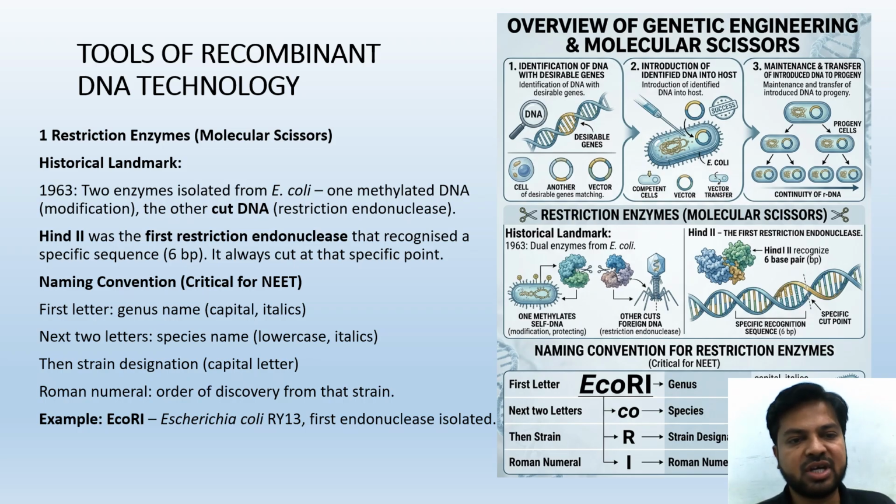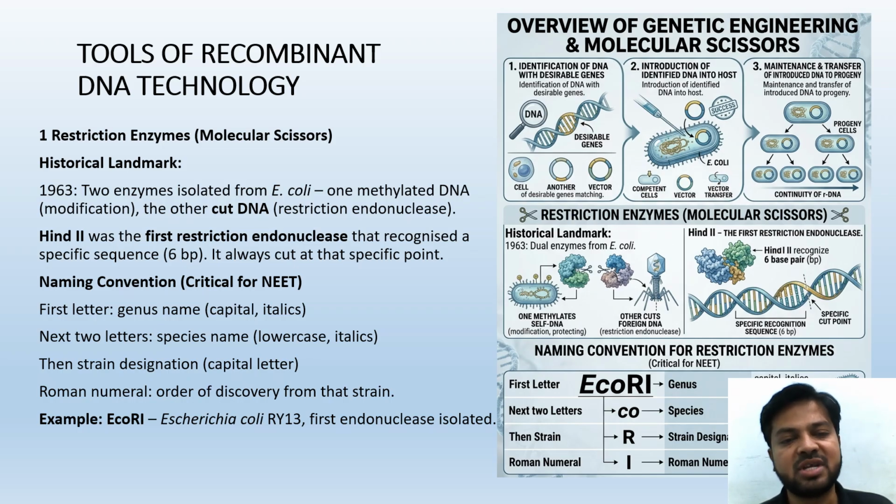Naming convention, critical for NEET, is always important. The first letter is the genus name, capital, in italics. The next two letters are the species name, lowercase, in italics. Remember, the first letter is in italics and the next two are also in italics, but the first letter is the genus name and capital, whereas the next two are lowercase. Then the strain designation is always a capital letter.